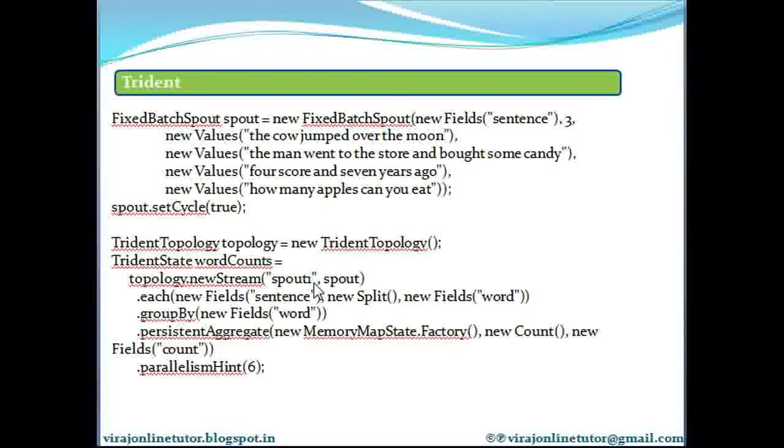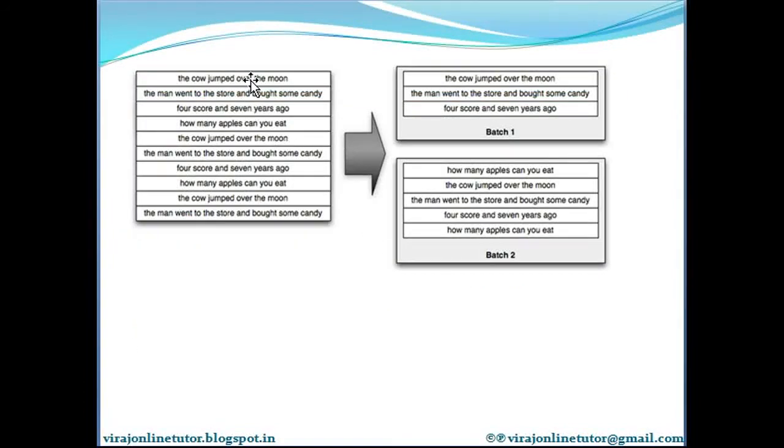Trident processes the stream as small batches of tuples. For example, the incoming stream of sentences might be divided into batches like this. So this is the stream of input sentences which we are emitting right now, and it can be partitioned into batches like this. Generally the size of these batches is in the order of thousands or millions of tuples, depending upon how many input tuples are coming in.